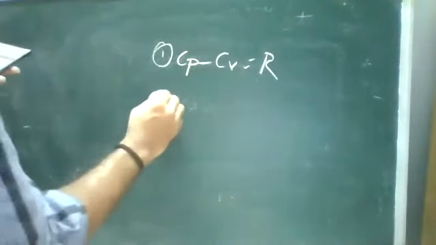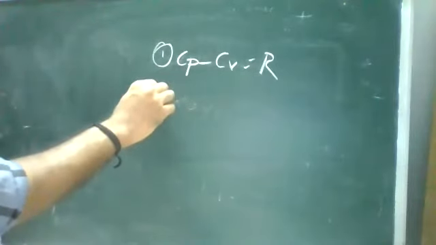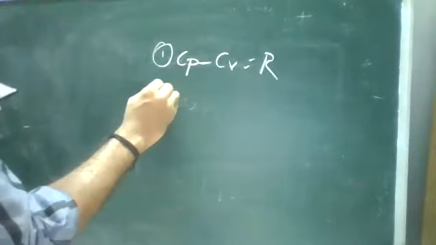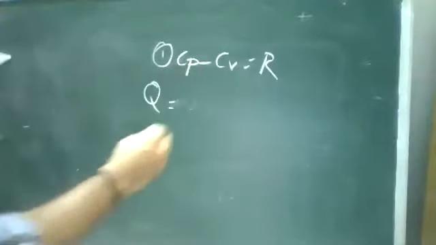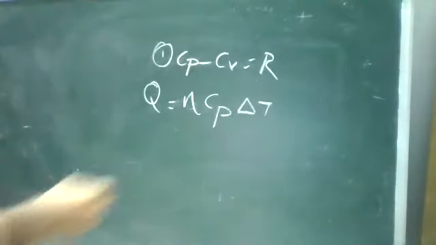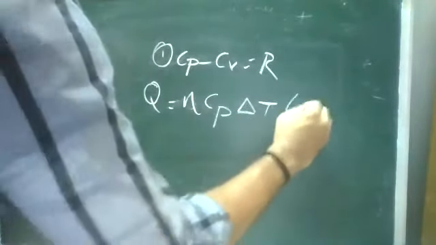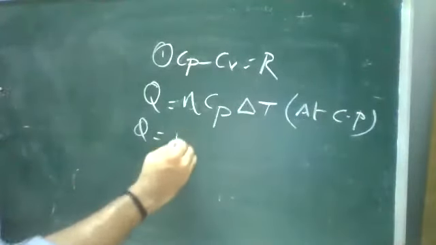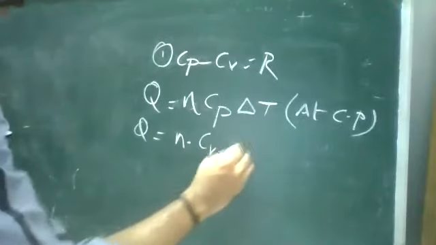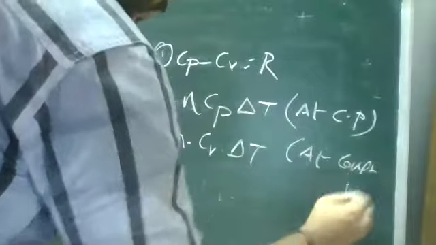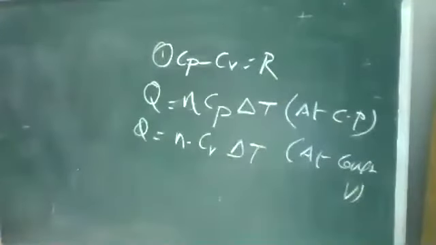Next relation: heat lost or gained by the gas. Q is equal to n Cp del T, where Cp is at constant pressure. Similarly, Q is equal to n Cv del T, where Cv is at constant volume.